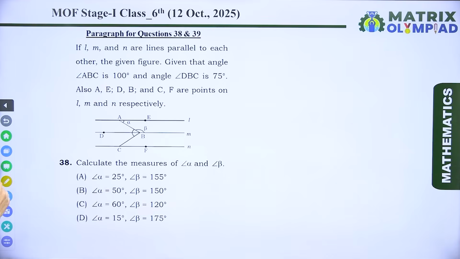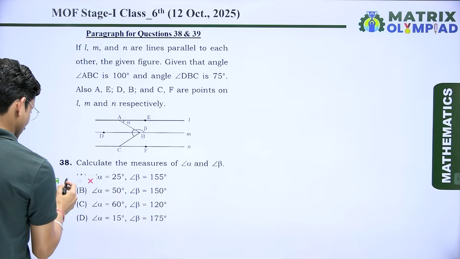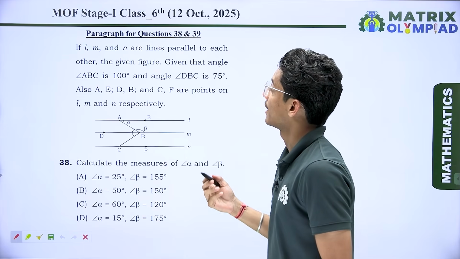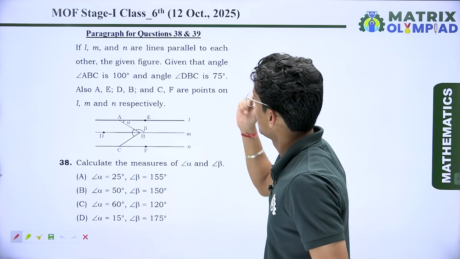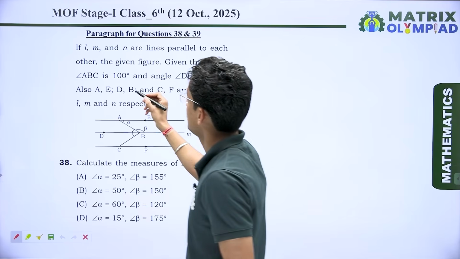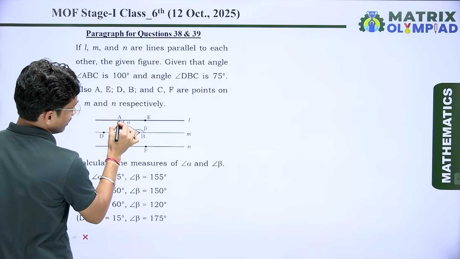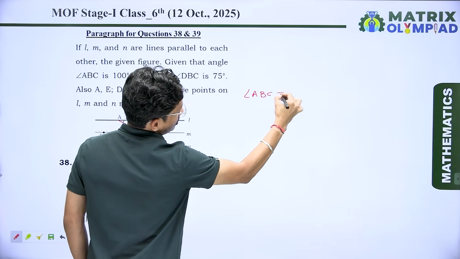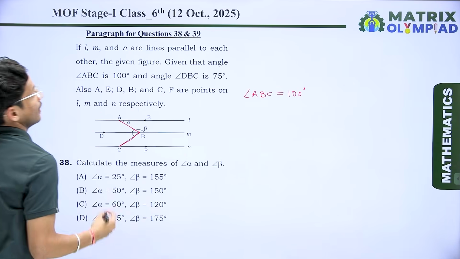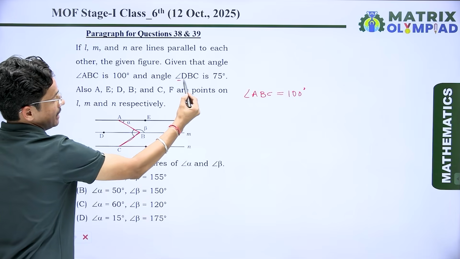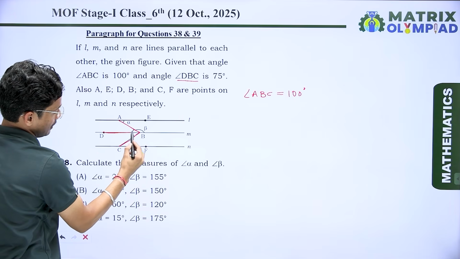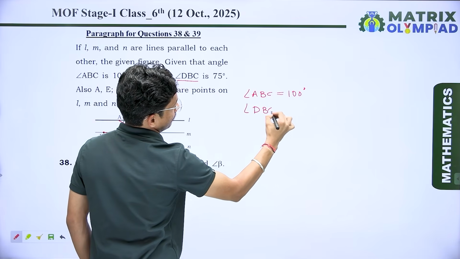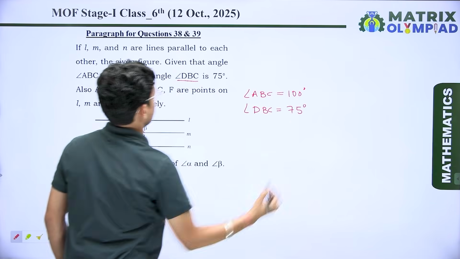So now if I talk about the next question, which is based on a paragraph, and the question is, if L, M and N are lines parallel to each other, and in the given figure, given that the angle ABC is 100 degree, so I can write here angle ABC is 100 degree, and angle DBC is 75 degree.